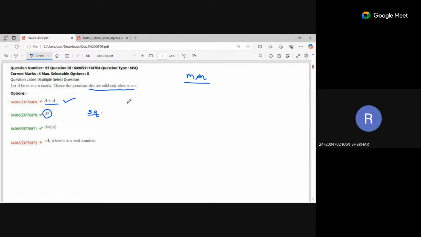Then what about the last one? The last one is saying that c times A you can find out. Means you can multiply any matrix of any order with c, so you can find that value. It doesn't imply that you need to have only square matrices in that case. Even if it is rectangular, if you multiply by c, it will be c2, c3, like this.